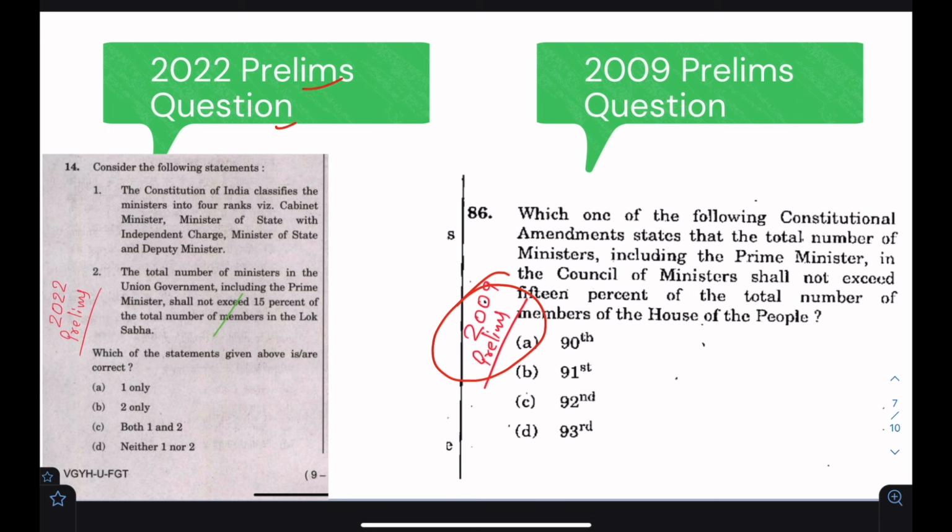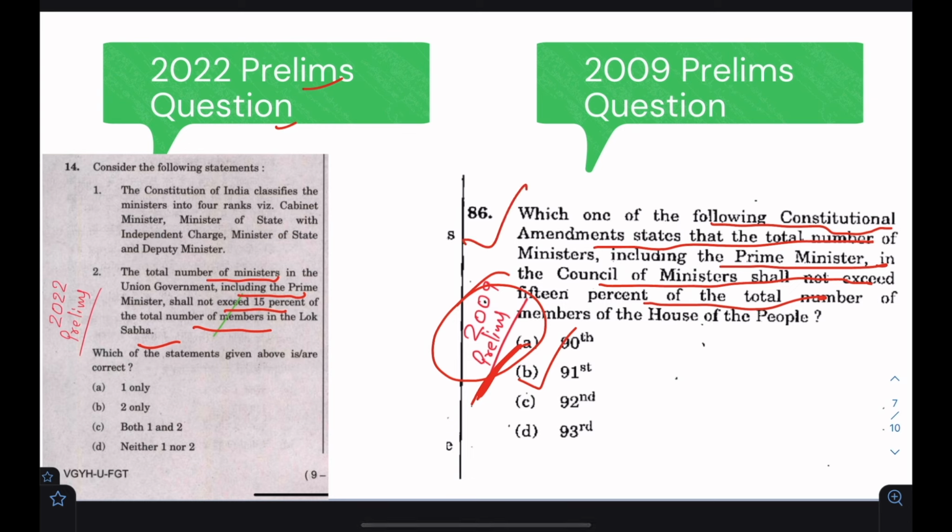Now 2022 prelims. The second option talks about how the total number of ministers, including the prime minister, shall not exceed 15% of the total members of the Lok Sabha. This particular 2019 prelims question paper had a similar question. In the statement itself, it was given that including the prime minister, the strength of the council of ministers shall not exceed 15%. Obviously, it was done in the 91st Amendment, and this examiner must have got inspired from this particular question.